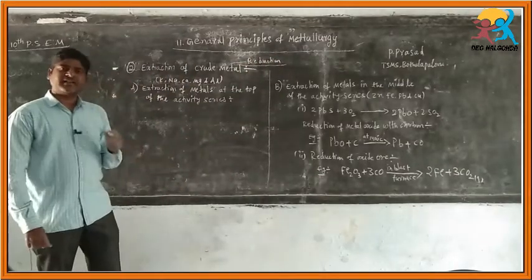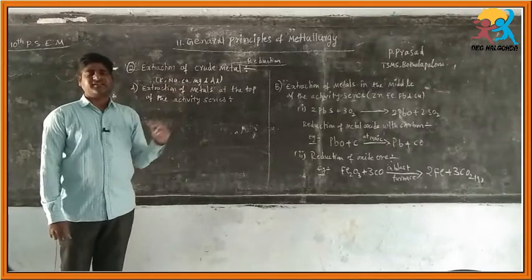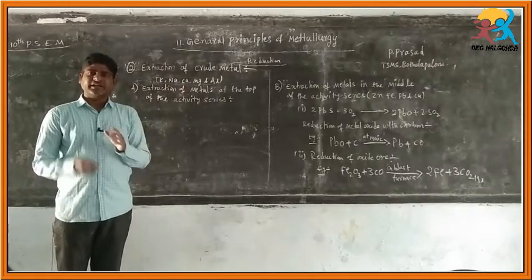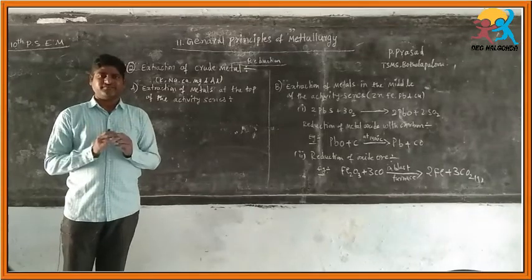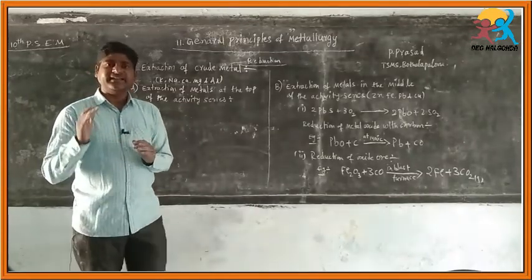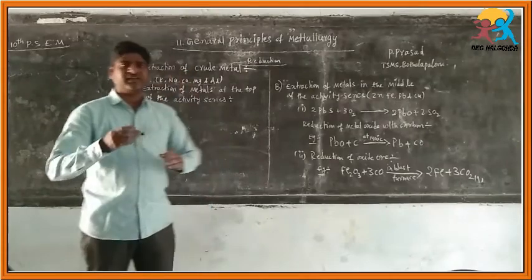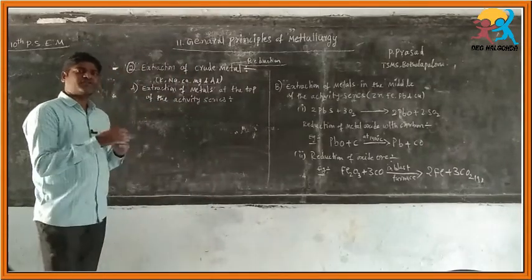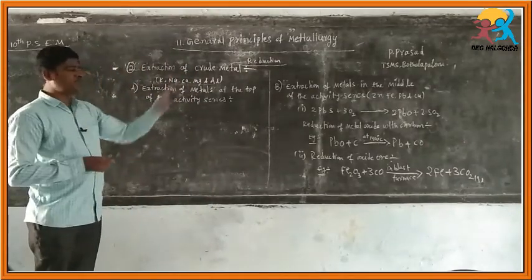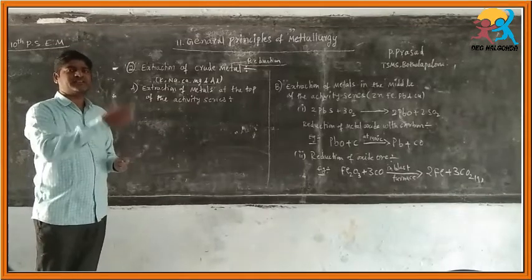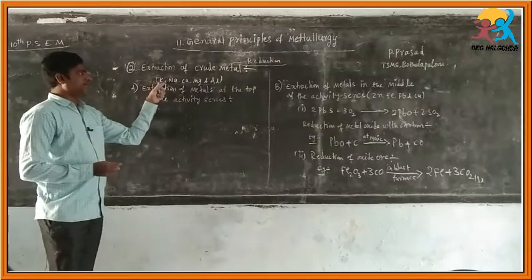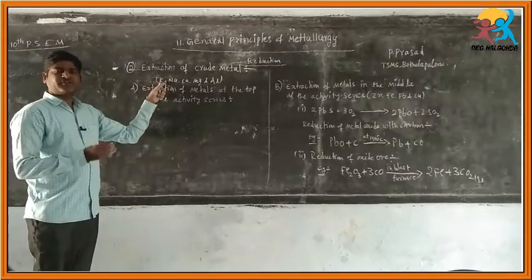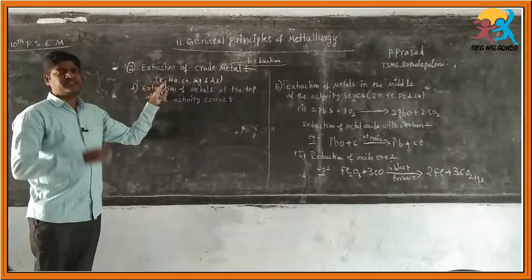Which type of chemical reaction do we use here? Reduction. We already know what reduction is. Removal of oxygen is called reduction. Removal of oxygen or decreasing of oxidation number is also known as reduction. So to extract crude metal we have to follow reduction reactions. Reducing these compounds with carbon and coke is more expensive in nature.